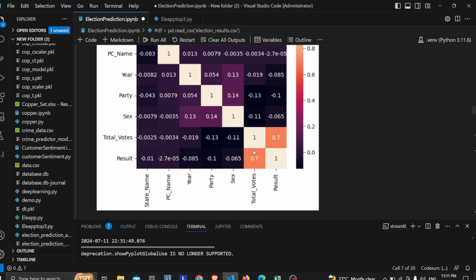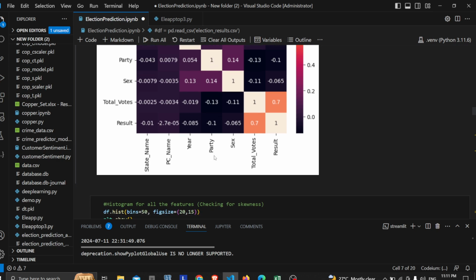If we knew the total votes, we could already predict the result and wouldn't need this project. In 2024, if the total votes were there, we could predict the data for 2024, right? So this is just to plot it out. The party plays a major role over all the features I've taken. The party name plays a major role over here.